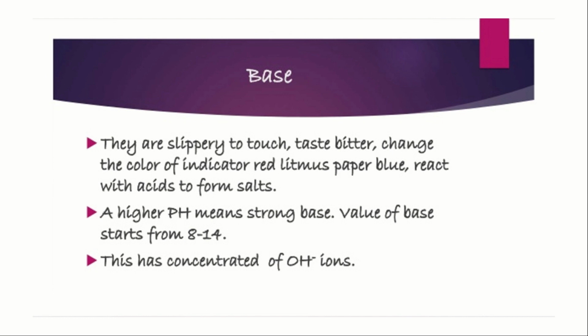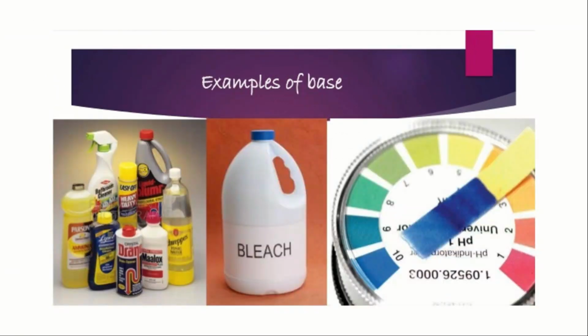Let us take a quick recap of bases. They are slippery to touch, taste bitter, change the color of the indicator red litmus to blue, and react with acids to form salts. A higher pH means a strong base. The pH value of a base starts from 8 and ends at 14. A base has a concentration of OH minus ions. Examples of bases: cleaners which we use in our homes, bleach, and also the paper which is used to detect the pH value.